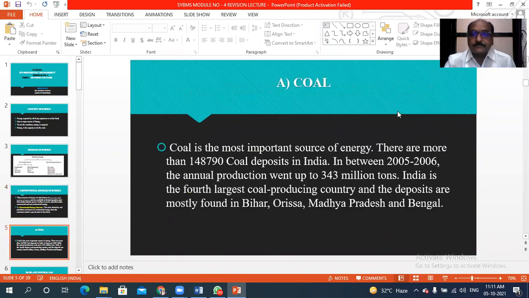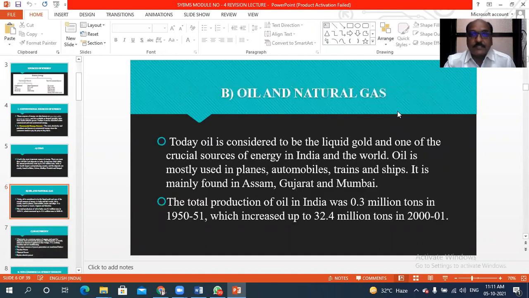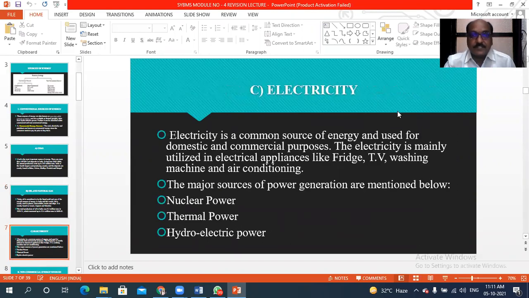This is the information regarding commercial sources of energy: coal, then oil and natural gas. Okay, then electricity, which includes the major sources: nuclear power, thermal power, and hydroelectric power.